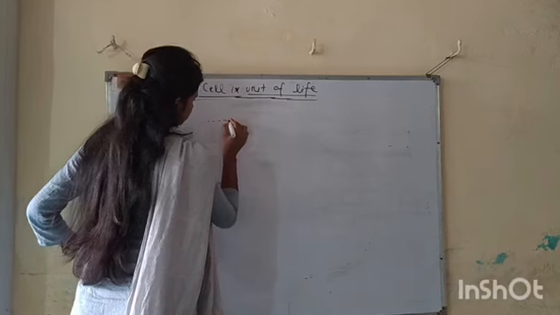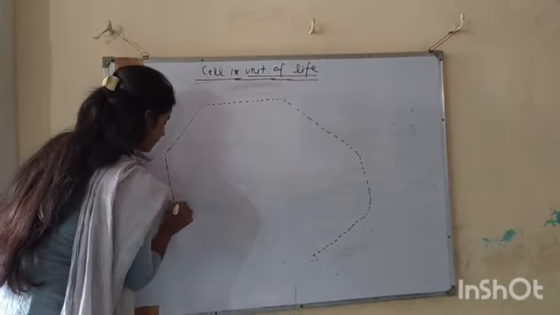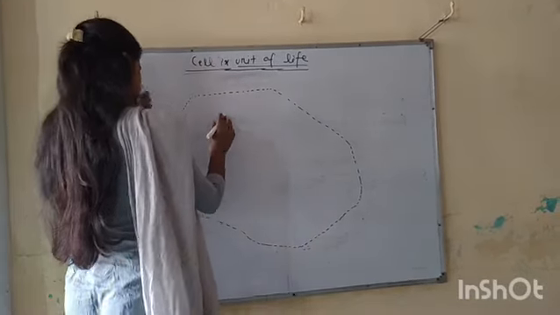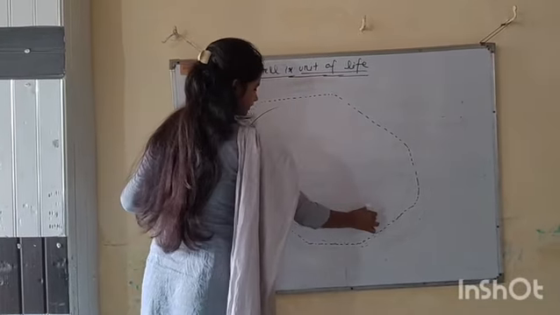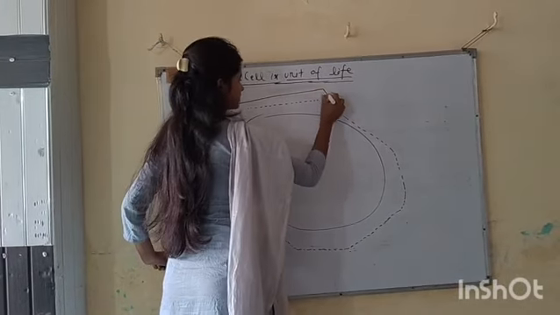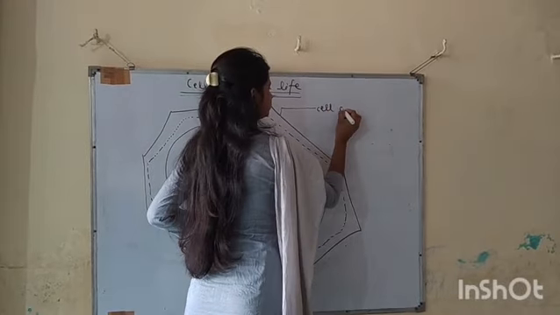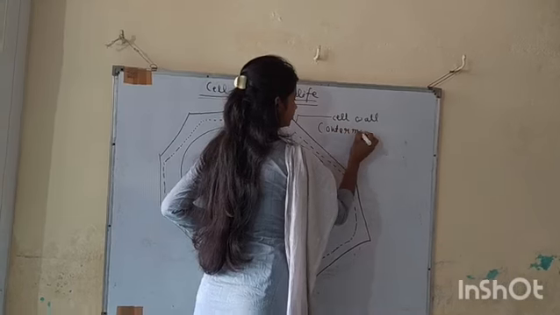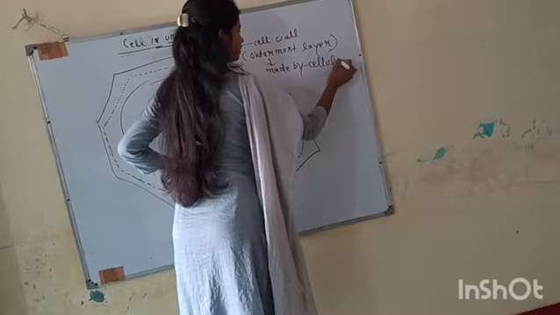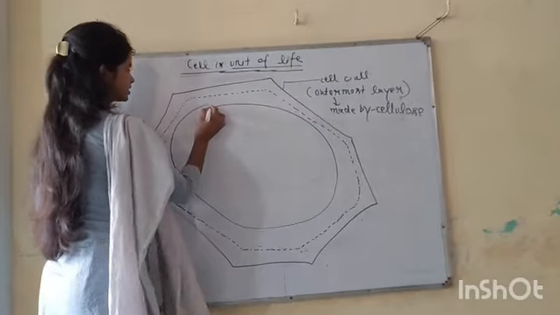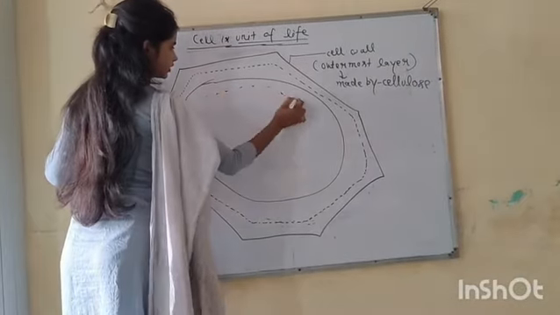The plant cell is mainly shaped like a rectangle. The outermost layer of the plant cell is called the cell wall. The cell wall is made up of pectin and cellulose. Inside that is the cell membrane, and inside the cell membrane is the cytoplasm.